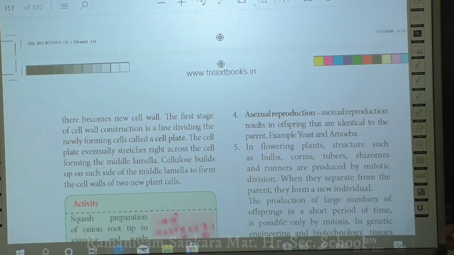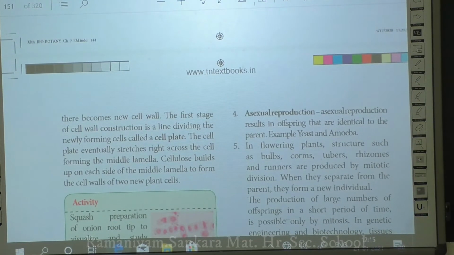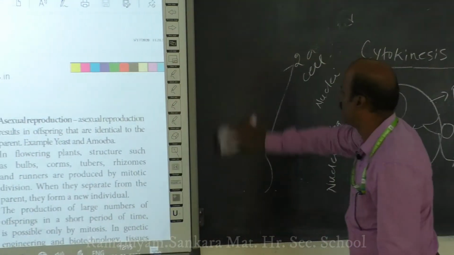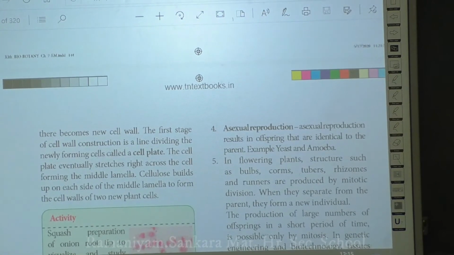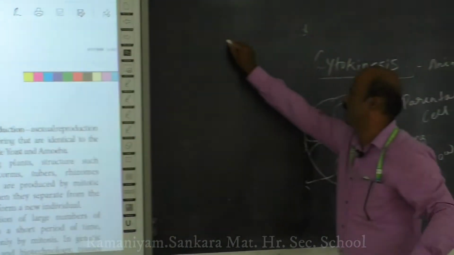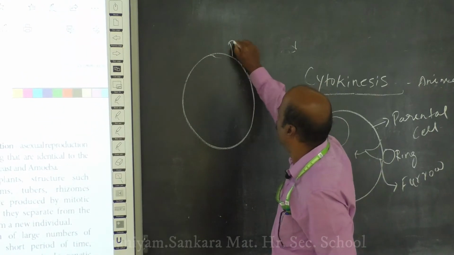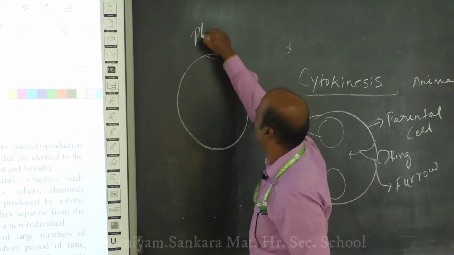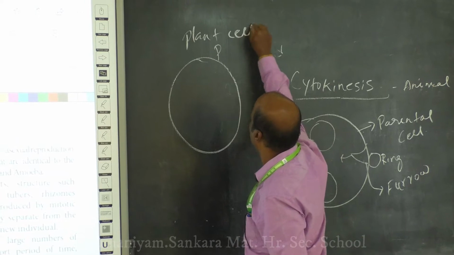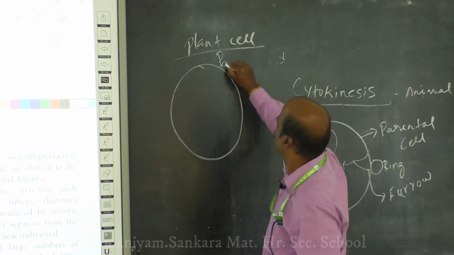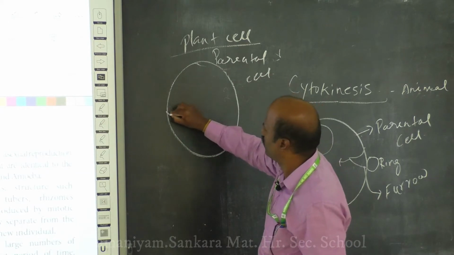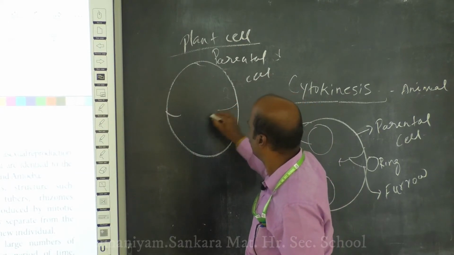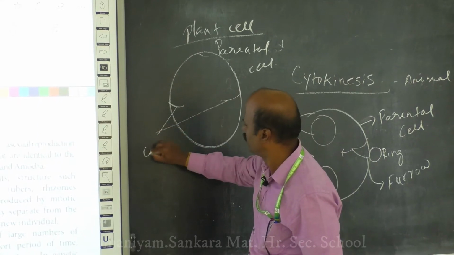Okay. So when you come to the plant cell, the cells are usually formed by means of a cell plate. How cytokinesis usually takes place in the plant cell, you can see. If this is a parental cell in plant, first the cell plate is formed.